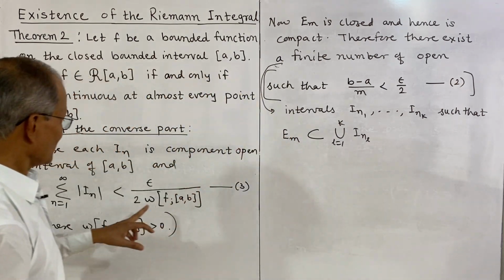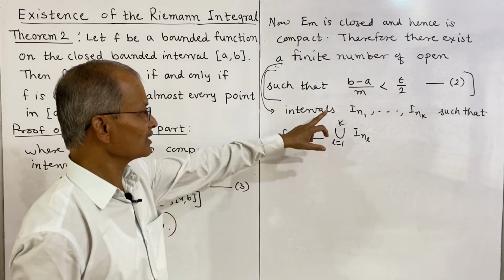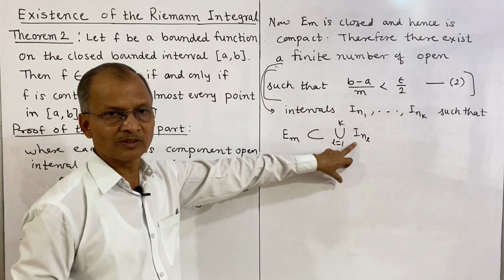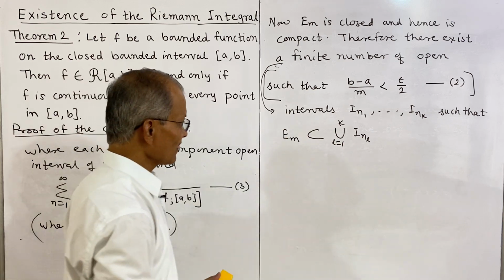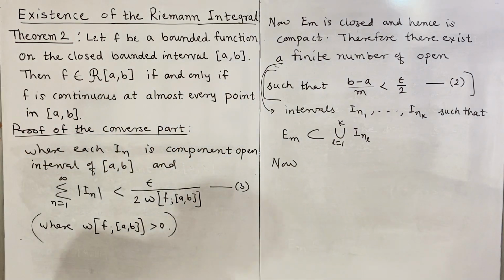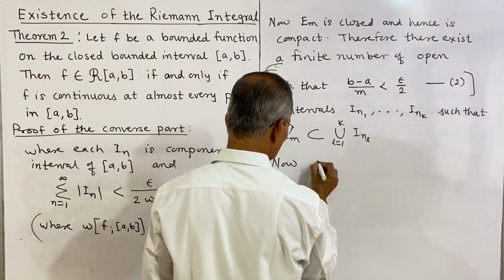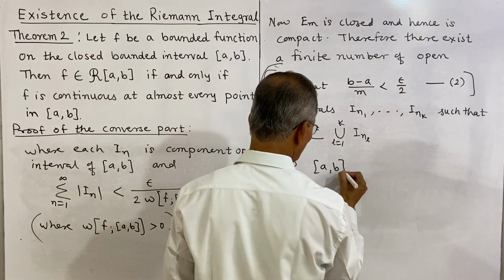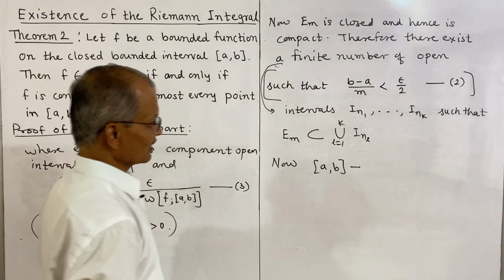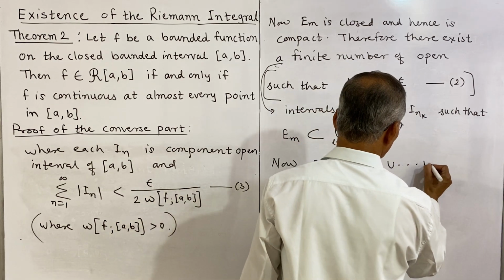See, the interval is A to B, and we have divided it into component intervals, and EM is covered by these, meaning the points of EM will be in these component intervals. Now if we consider this interval AB, we can consider AB minus these component intervals IN1 union up to INK.